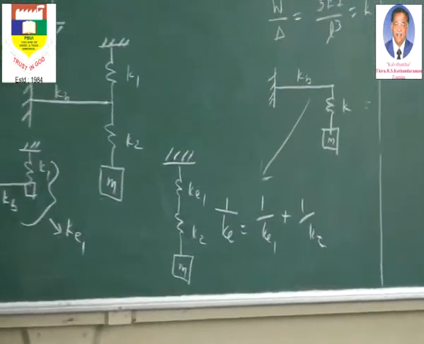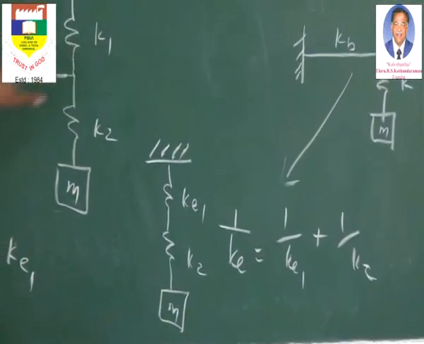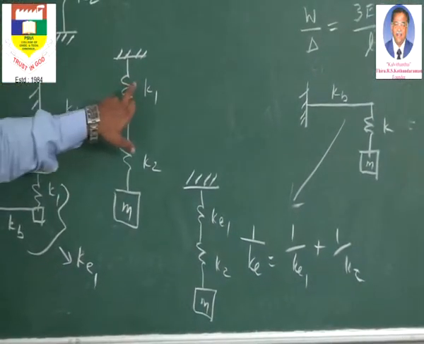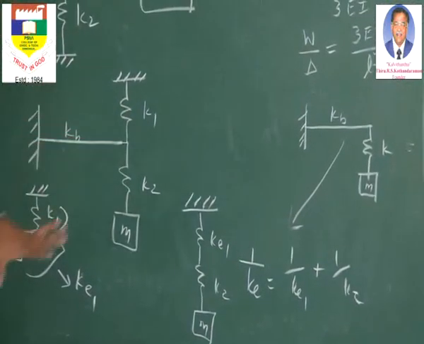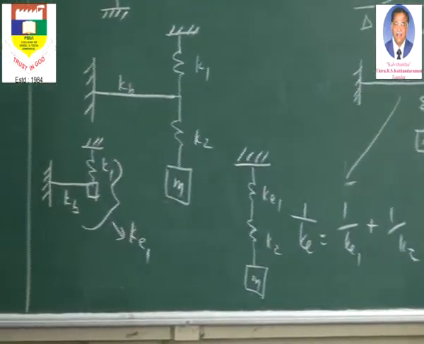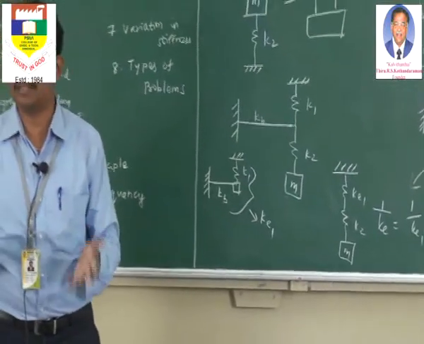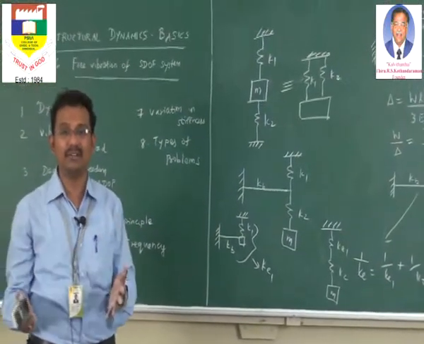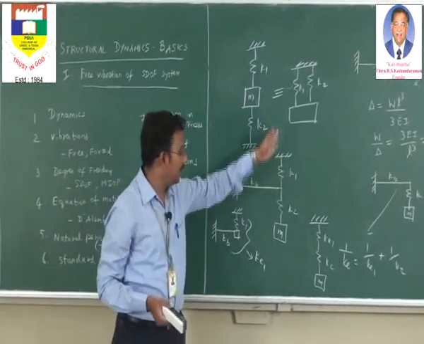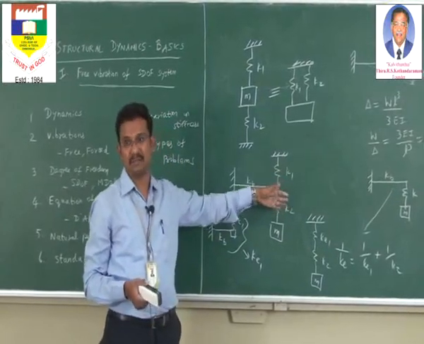Many people will be confused in this situation, thinking that three springs are in series, like K1 and KB are in series, but that is not the situation. Here we have to be very, very careful, because the two springs are parallel. So whenever such problems are given, we have to think about the type of action. That is, we should not look at the line of action or the connection. You look at the type of action. Try to analyze and understand how the mass is being connected with the springs. Here, this beam and this spring are connected independently on the line of action of the mass. So these two are in parallel and this is in series with the other system.